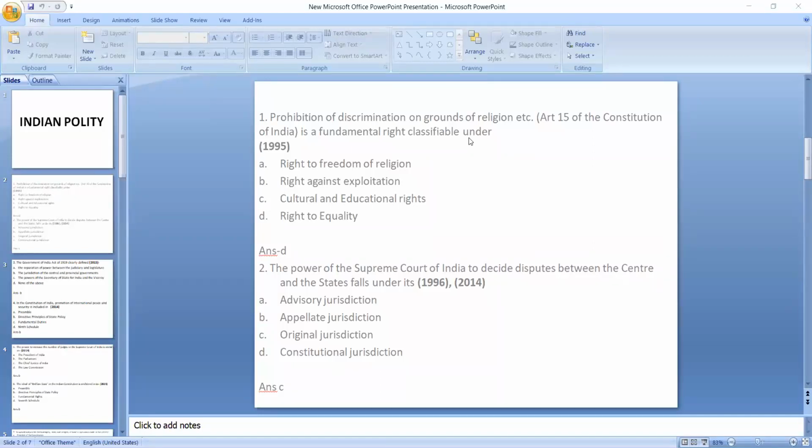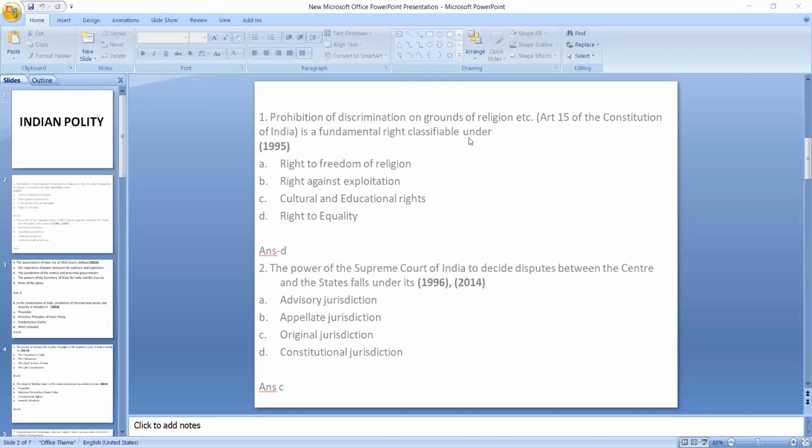Then while studying about the system of government, you will have to go through the central government. Okay, so what are the positions in our central government? So after the constitutional framework, then you will have to go through the governance system.